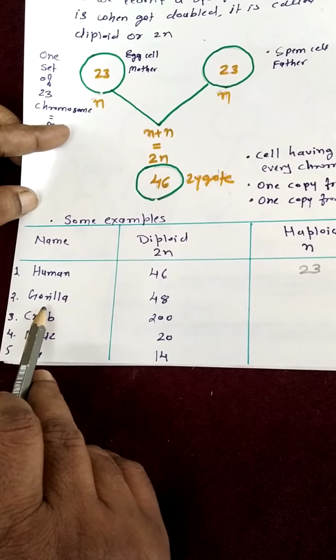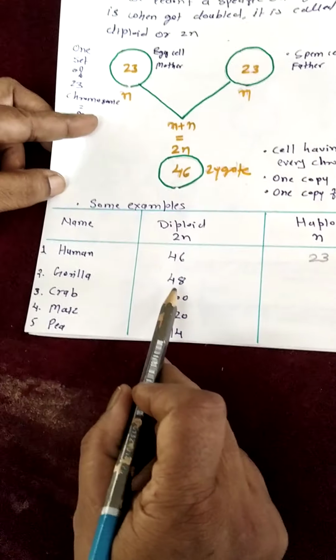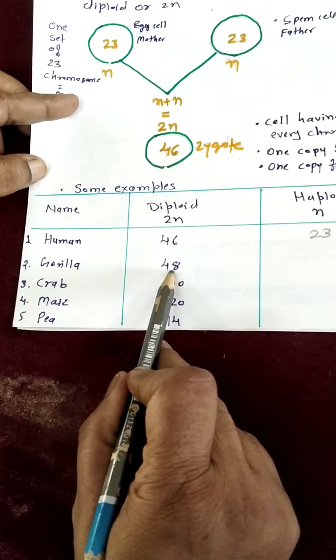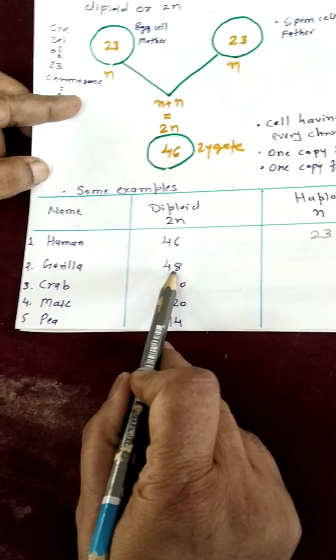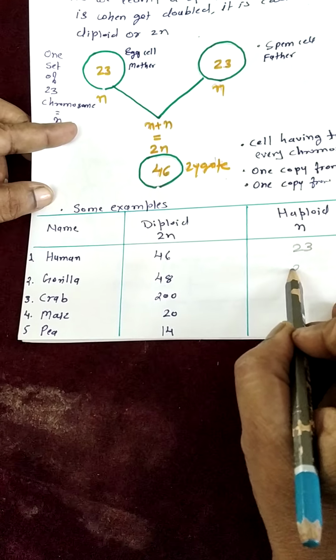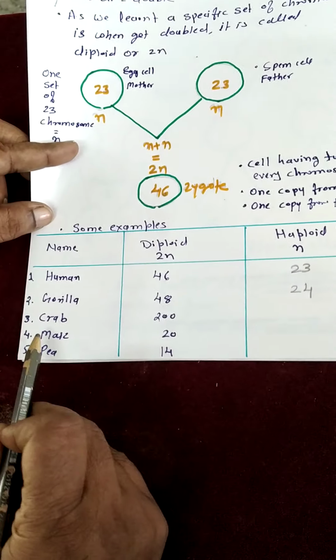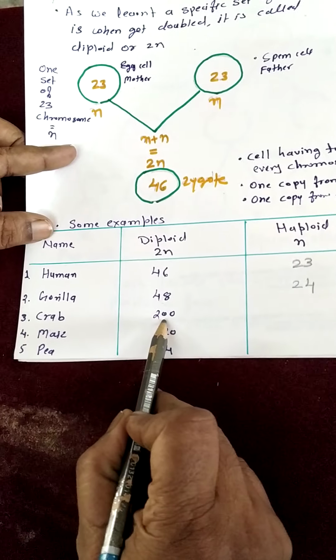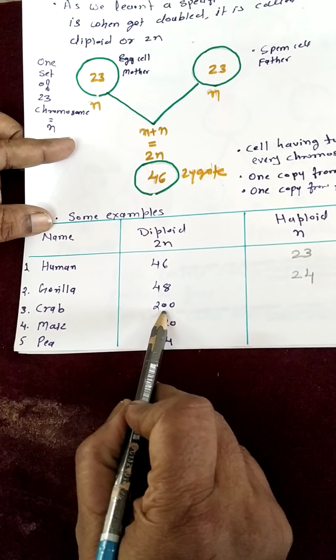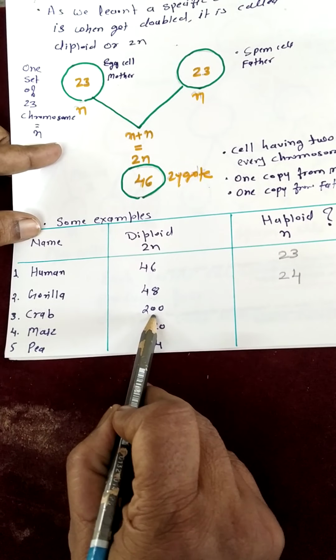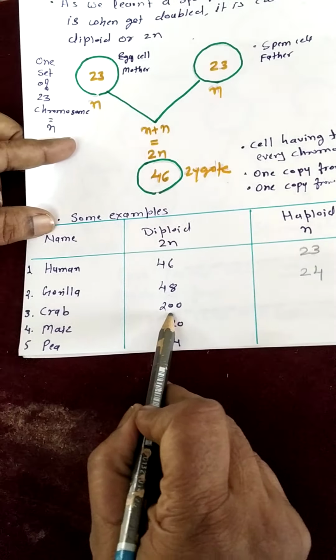Now see, in the gorilla, the diploid number is 48 chromosomes. What will be its haploid number? The haploid will be 24. In crab, the diploid cell contains 200 chromosomes. What will be its haploid? Half the number, that will be 100 chromosomes.